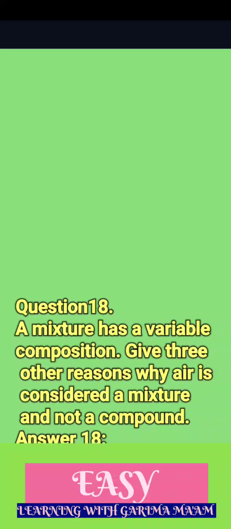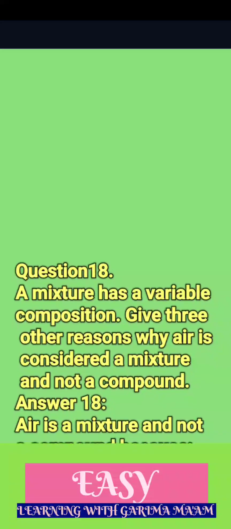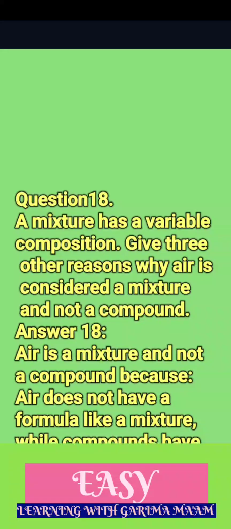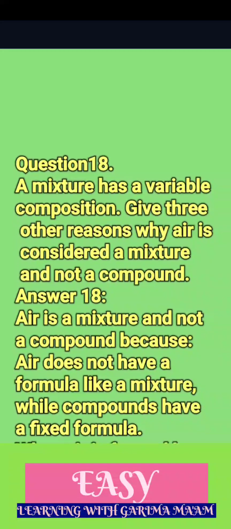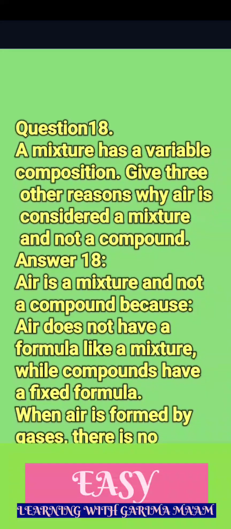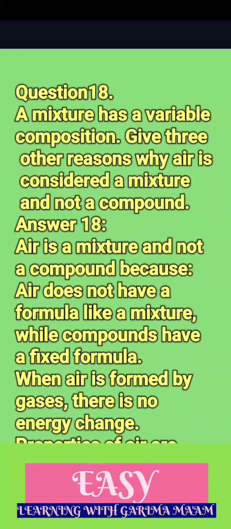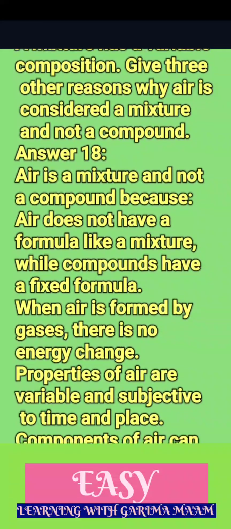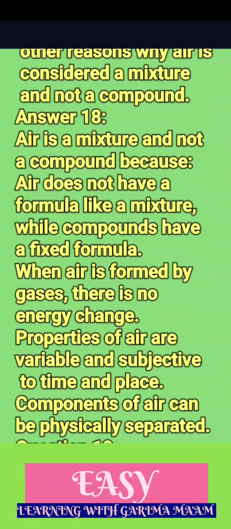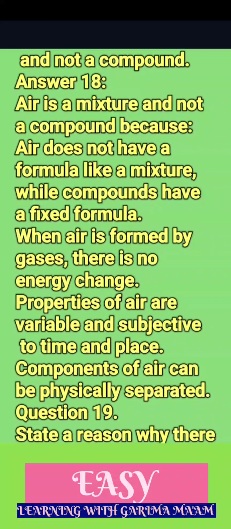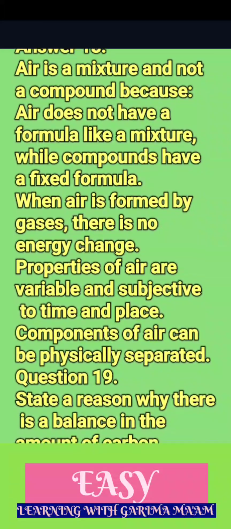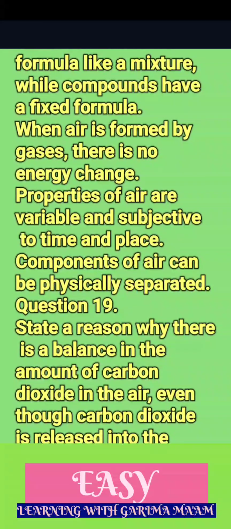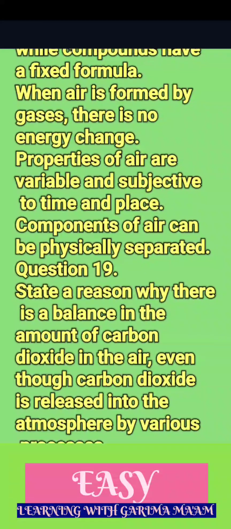Question 18. A mixture has a variable composition. Give 3 other reasons why air is considered a mixture and not a compound. Answer 18. Air is a mixture and not a compound because air does not have a formula like a mixture, while compounds have a fixed formula. When air is formed by gases, there is no energy change. Properties of air are variable and subjective to time and place. Components of air can be physically separated.